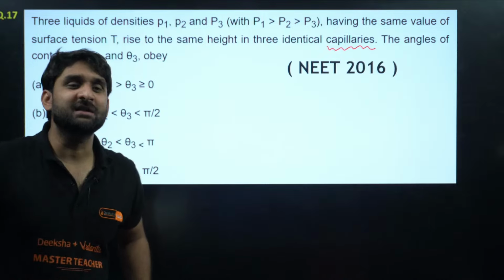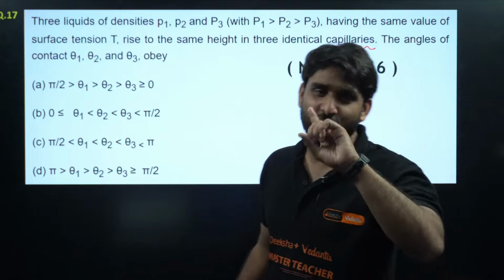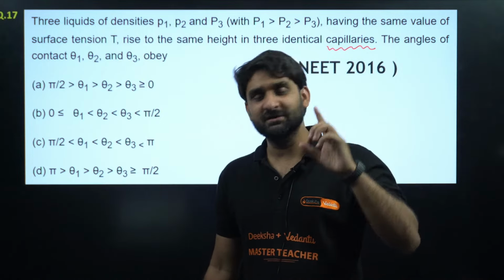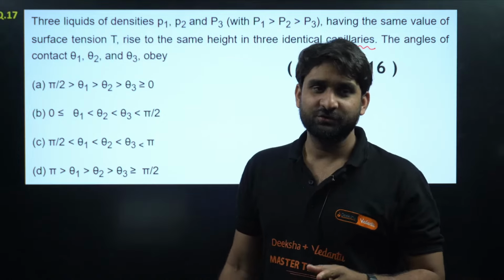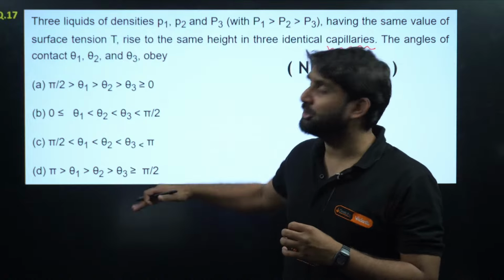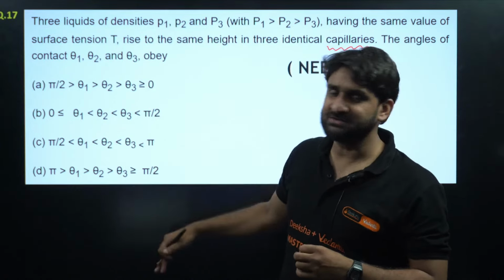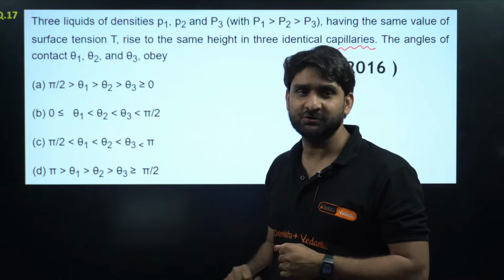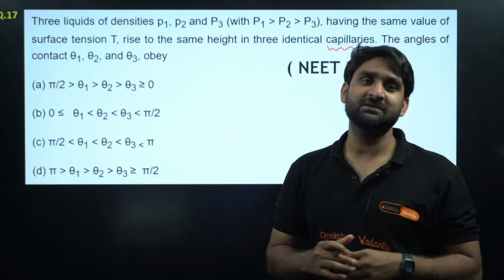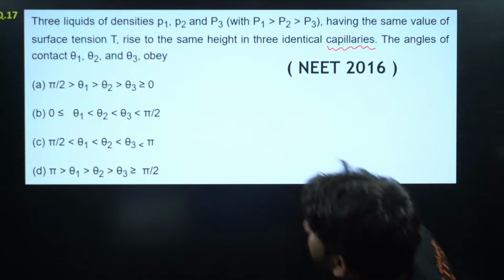If you guess the answer in such a question, your guessing should be very smart, not random guessing. Don't follow random guessing in exams like NEET, because there will be negative marking, right? So try to follow the elimination method. If you go through the options, just try to eliminate one option, 2 options, so that the chances of getting the correct answer will increase. So you guys can apply the elimination method. Try to find out this question. This is from the capillary rise topic.